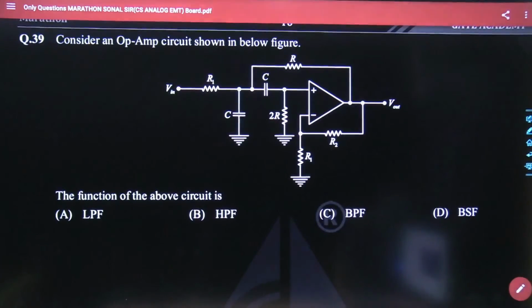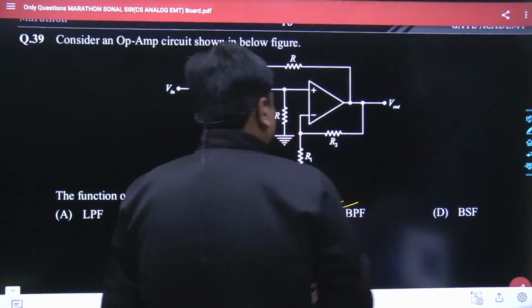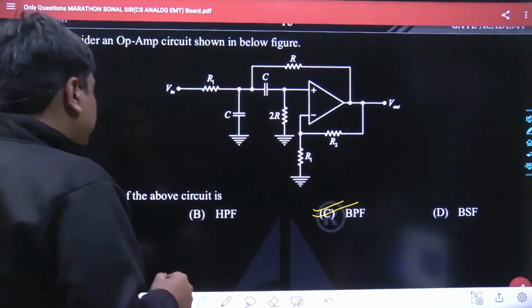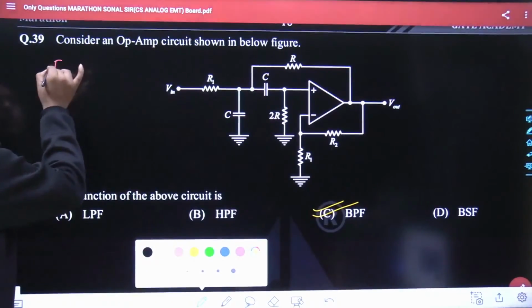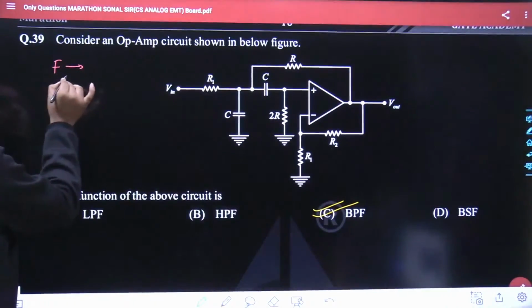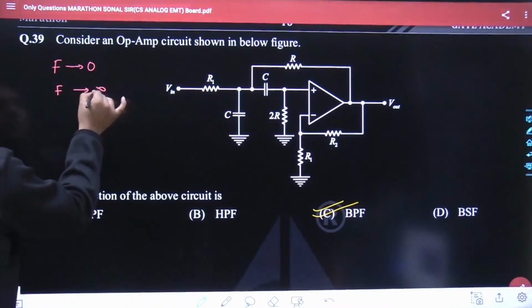Good Chanchal. Good Gate. The best most answer for this given question is supposed to be band pass filter. My dear friend, whenever you have this kind of problem, your best approach must be to analyze the given circuit in the two extreme environments of the operating frequency. Let's take DC and let's take a very high operating frequency, infinity.